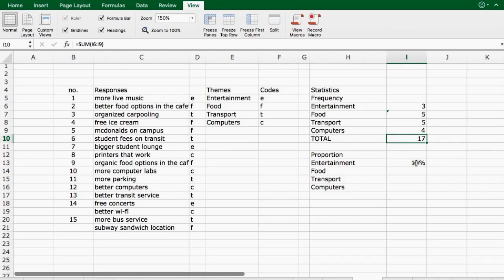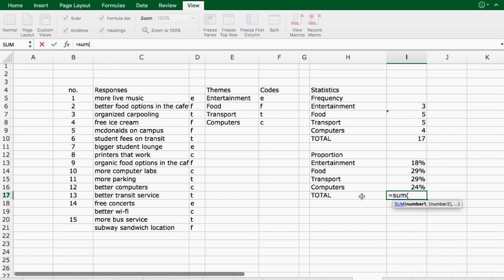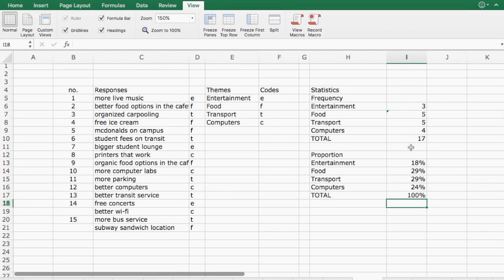I can do that again with the drag and drop. I go to my formula. I don't want to change the total cell. I want to keep using that. And I drag and drop down, and that shows me. And again, I want to just do a tally just to make sure that I've done it correctly. If I do the sum, it should add up to 100%. And it does. So I know I haven't missed anything. There hasn't been any issue with any of my formulas. So that in a nutshell is basically how to deal with multiple responses when you're dealing with open-ended questions.